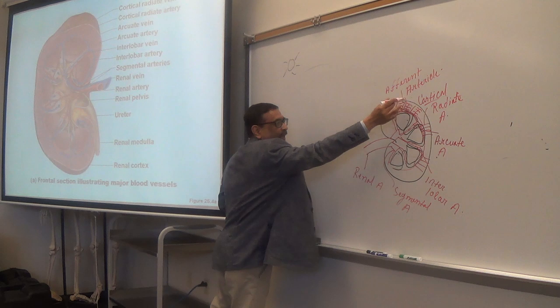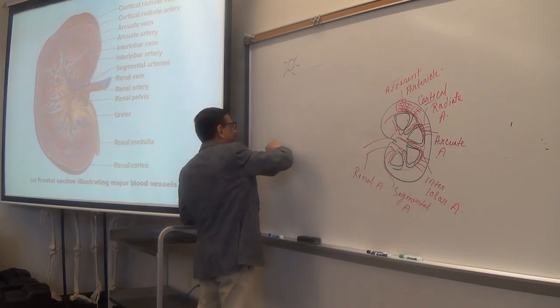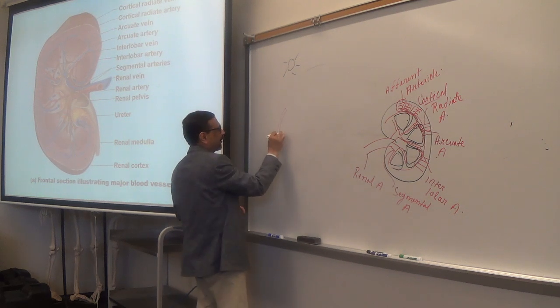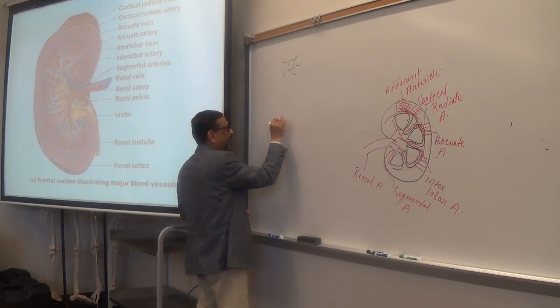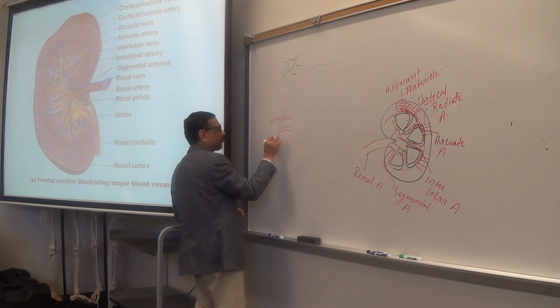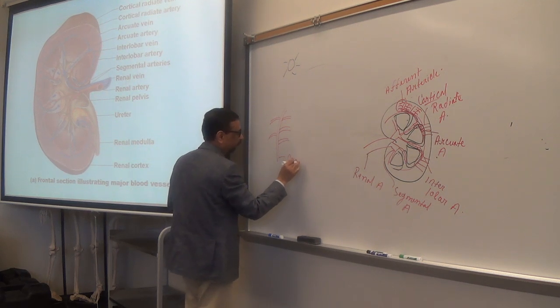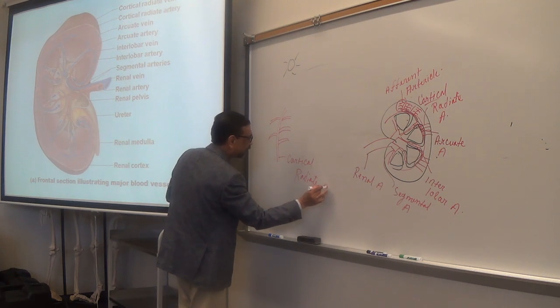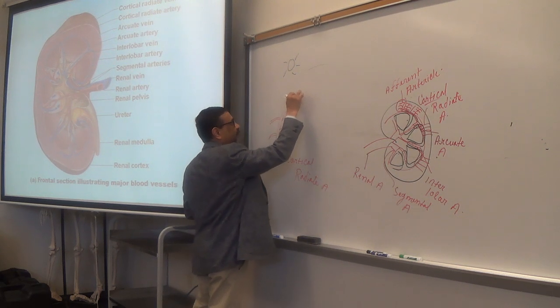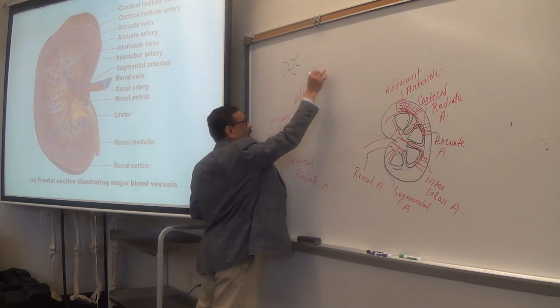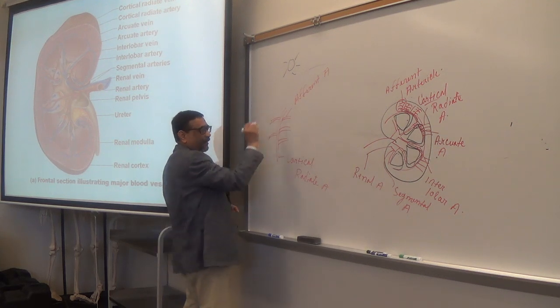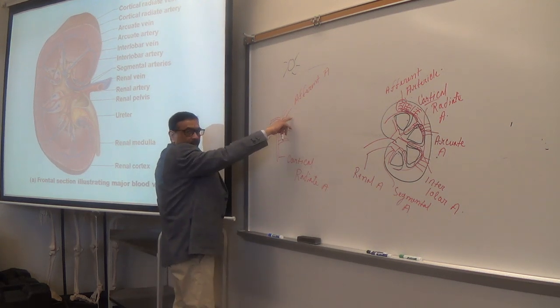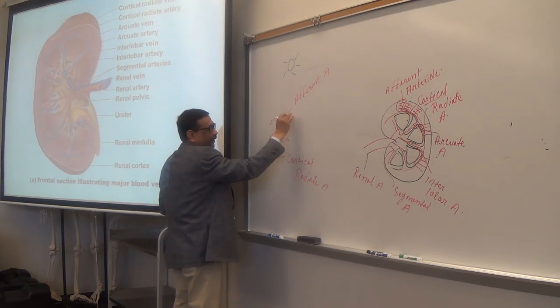I'm only looking at this part. So this is the cortical radiate and afferent arterioles. There are many arterioles. So cortical radiate and afferent arteriole. Okay. Now what happens is, see here, from the end of the afferent arteriole, capillary is formed, and that